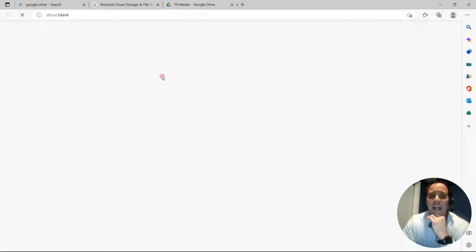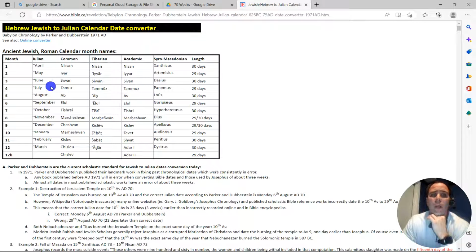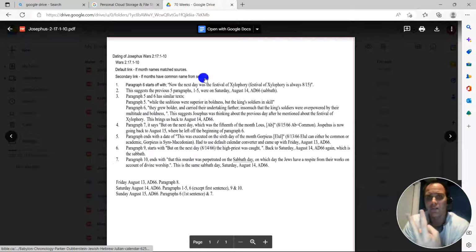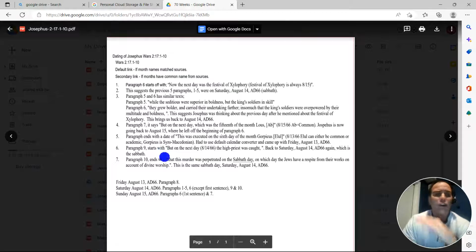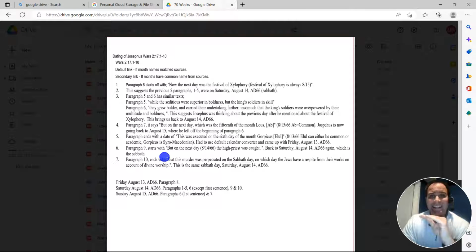My secondary calendar converter is just a simple 101. If there's a common name like Ab, that's actually August. In this case, we're going to be looking at the 15th of Ab, which would be the 15th of August. So between these 2 calendar converters, I was able to get this to work. I don't understand why Josephus was writing this way. There's an inconsistency. I don't know if the translator was playing games or what, but it's not cool.